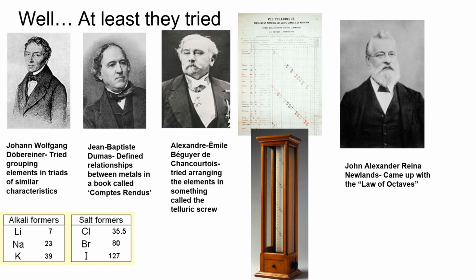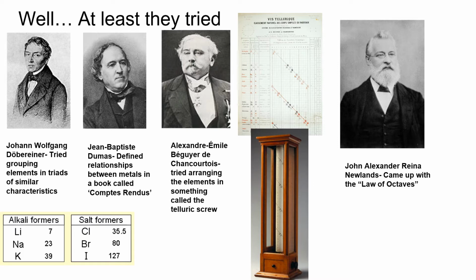Then, throughout the years of 1829 to 1865, several notable attempts were made to arrange the periodic table, by grouping them in groups of 3, by finding relationships within specific groups of elements, and then the telluric screw was especially interesting. It was something you twisted to try and find relationships. Be glad that we don't have to carry those around in our backpacks.